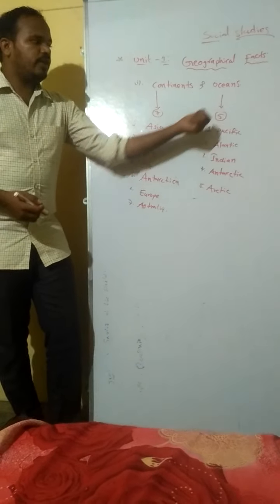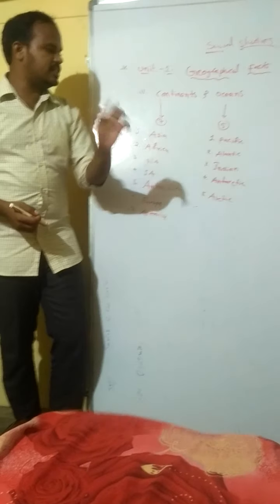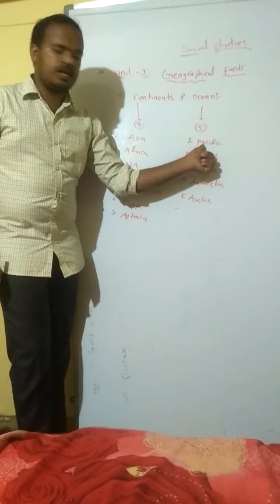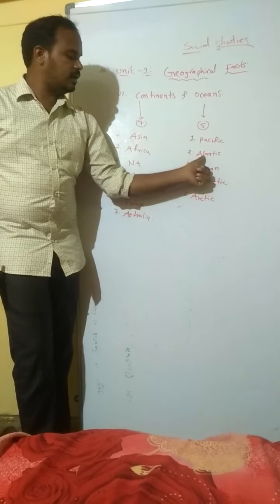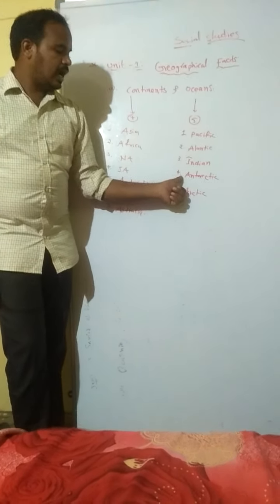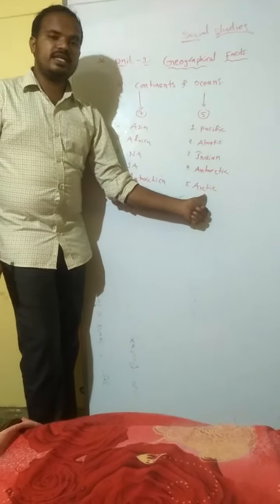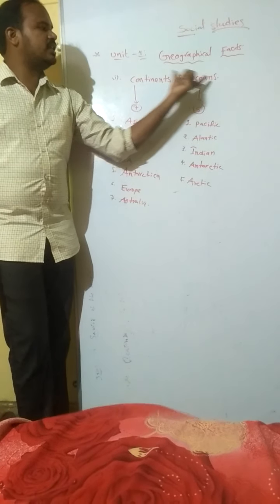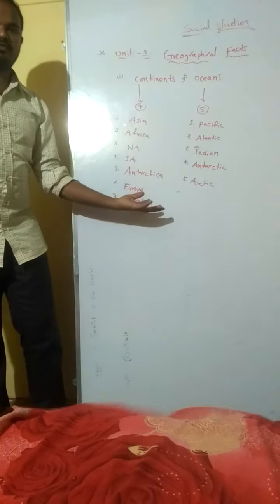And we have 5 oceans also. What are those? The first one is the Pacific Ocean. The second one is the Atlantic Ocean. The third one is the Indian Ocean, the fourth one is the Antarctic Ocean, and the fifth one is the Arctic Ocean. As per your syllabus, we have 7 continents and 5 oceans. These are their names.